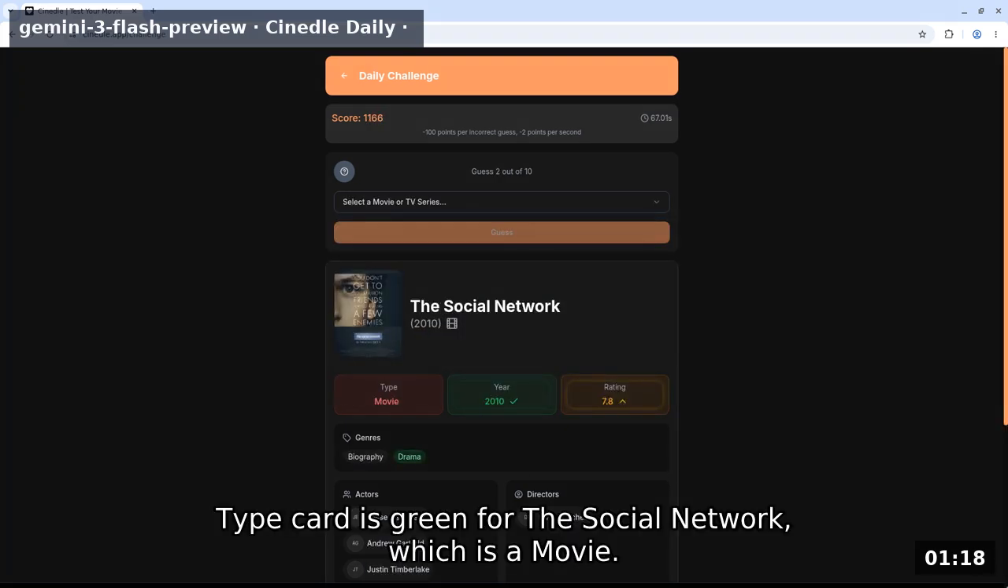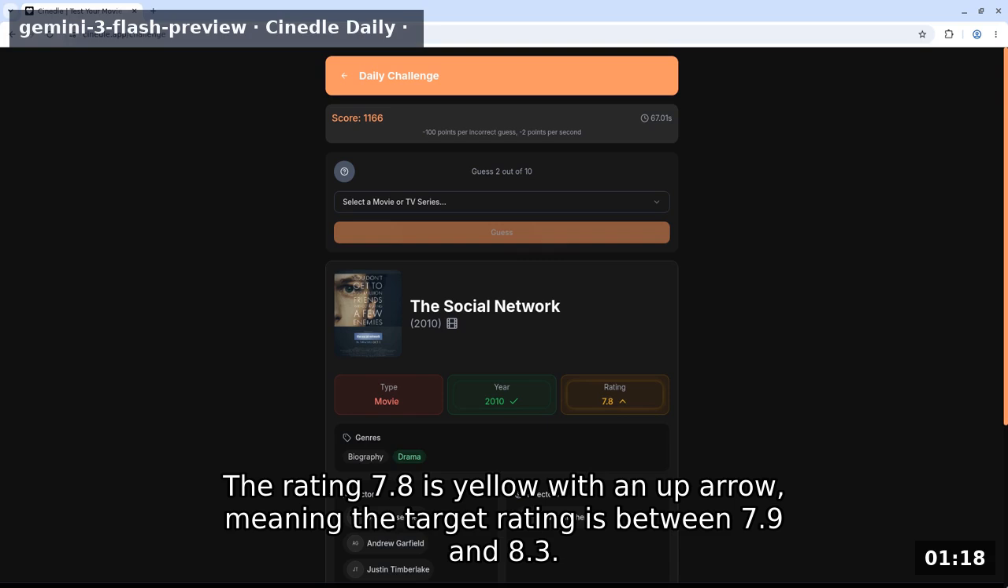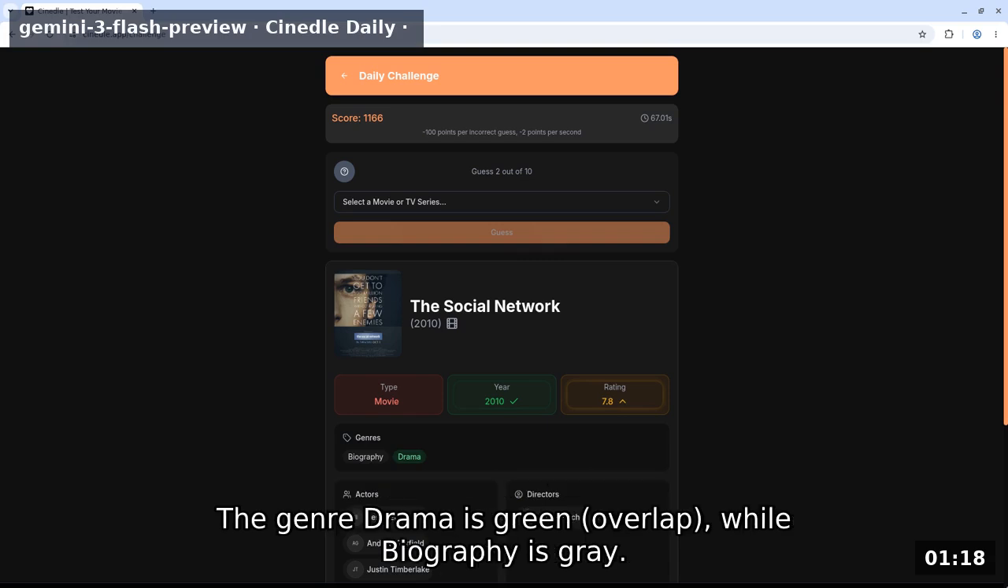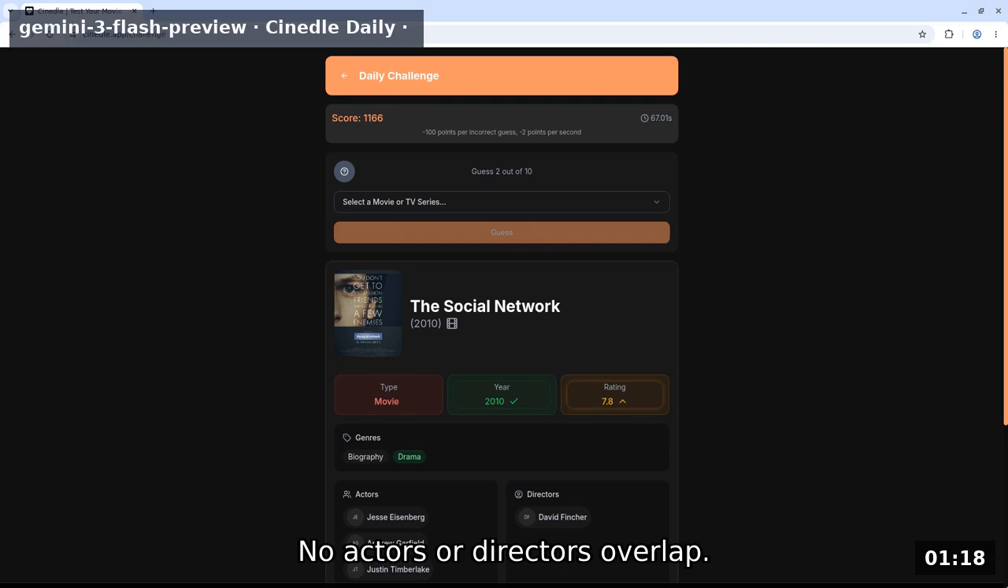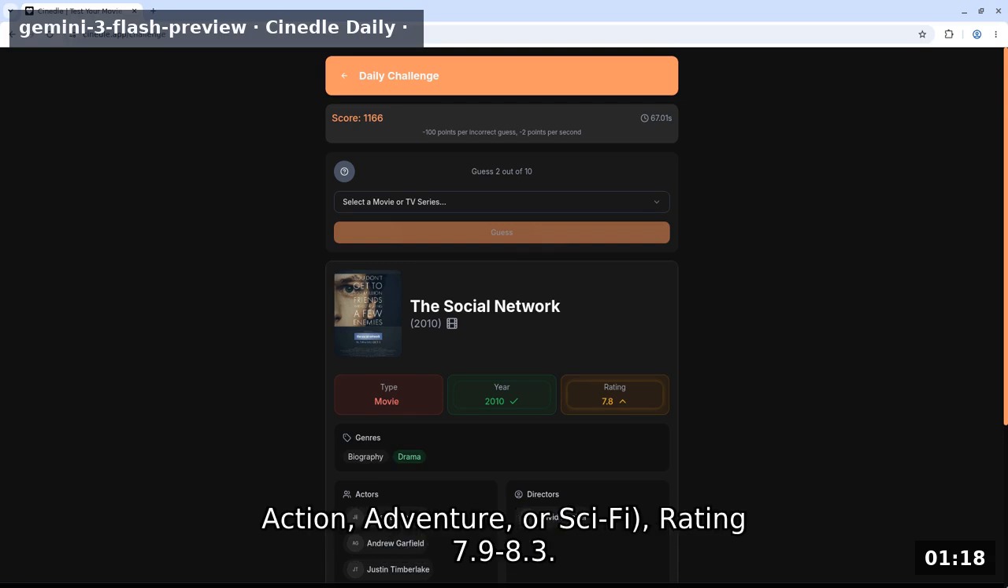Type card is green for The Social Network, which is a movie. Explicitly, target medium equals movie. The year 2010 is green, exact match. The rating 7.8 is yellow with an up arrow, meaning the target rating is between 7.9 and 8.3. The genre drama is a green overlap, while biography is gray. No actors or directors overlap. Constraints: movie from 2010, genre includes drama but not biography, action, adventure, or sci-fi, rating 7.9-8.3.